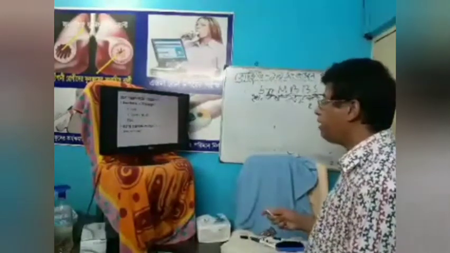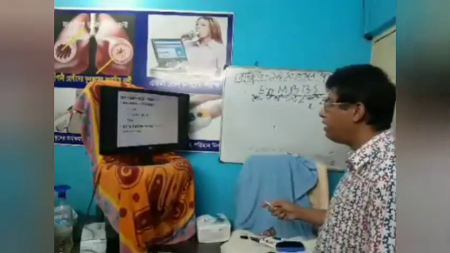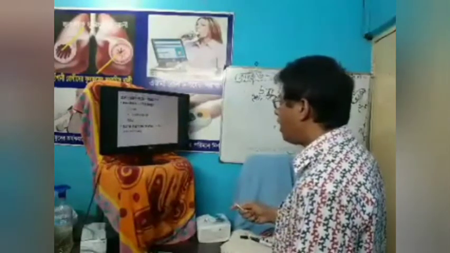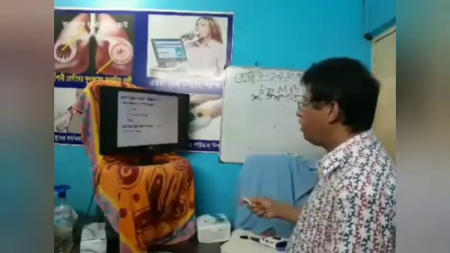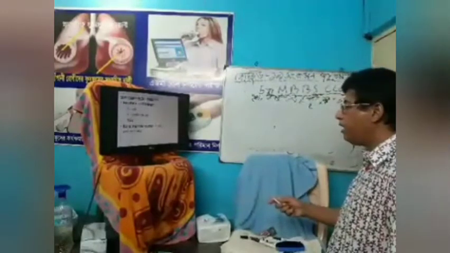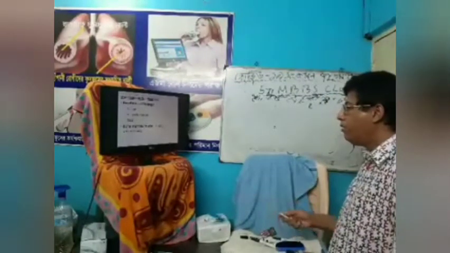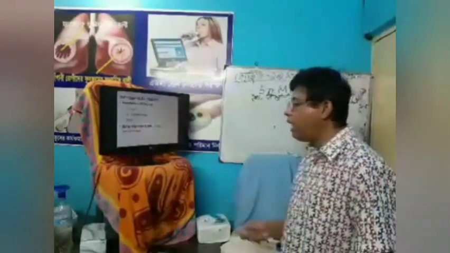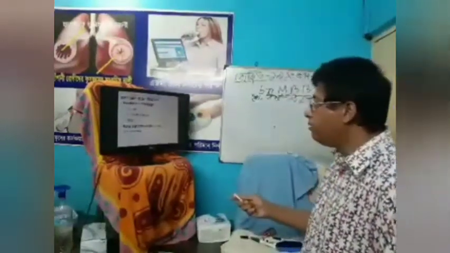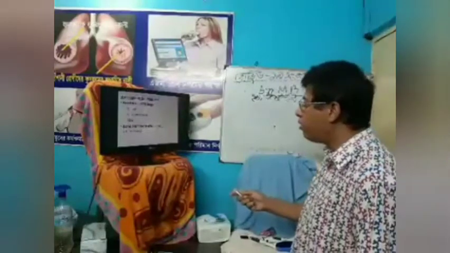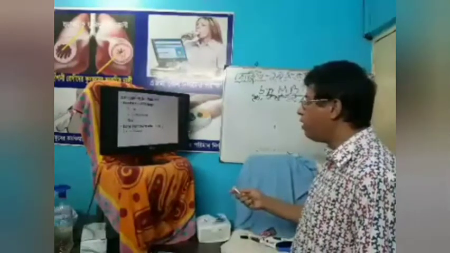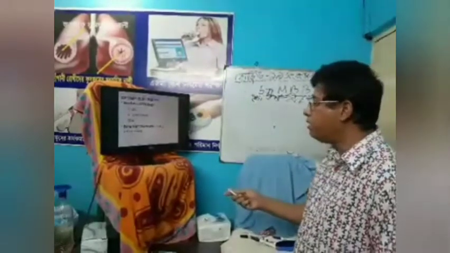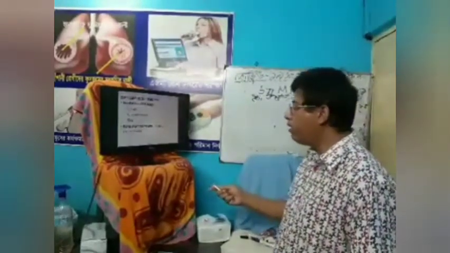Now, investigations for diagnosis. Biochemical findings: serum iron, serum ferritin level, total iron binding capacity. Very important. What is the level of serum iron? In iron deficiency anemia, it is low. Ferritin level is also low, and total iron binding capacity is increased. Why? Because in iron deficiency anemia, iron is low, so ferritin is also low, and if ferritin is low, iron binding capacity increases.